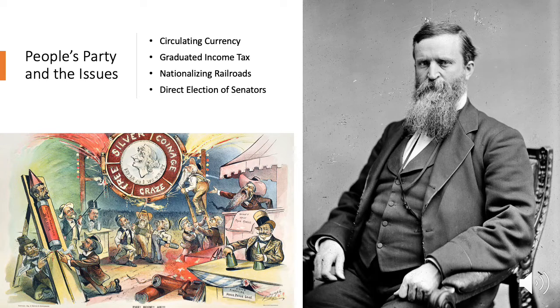In the election of 1892, the People's Party ran James Weaver, who we have a picture of on the right, for their presidential candidate. He went on to win 5% of the Electoral College and 9% of the popular vote, which was a fairly large success in terms of third-party presidential candidate runs. In the picture on the bottom left, we see a political cartoon that would be typical of the time, mocking the idea of the silver standard.